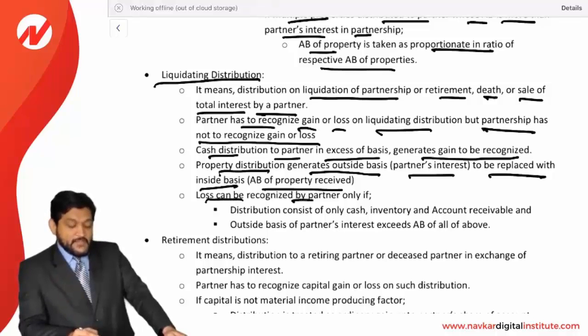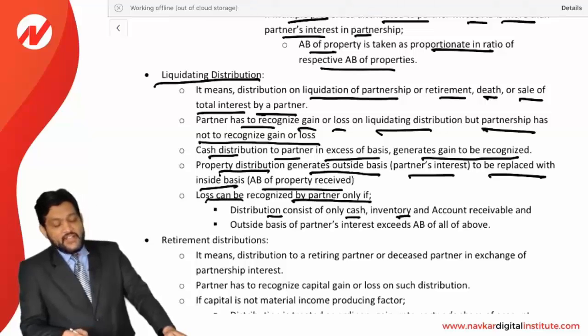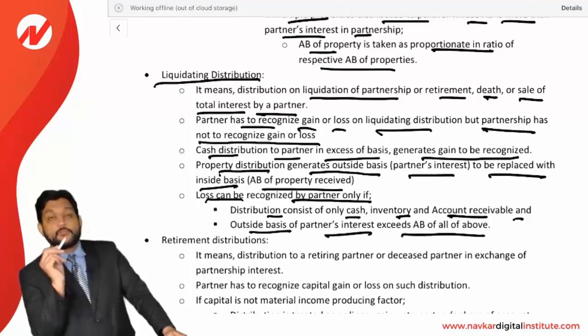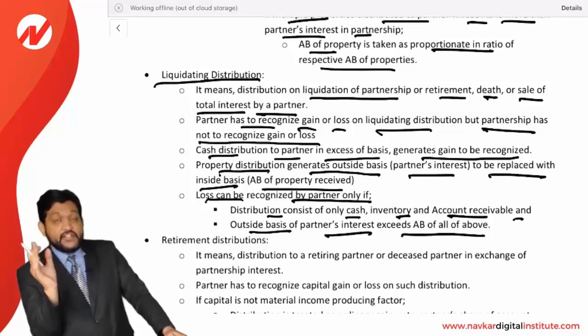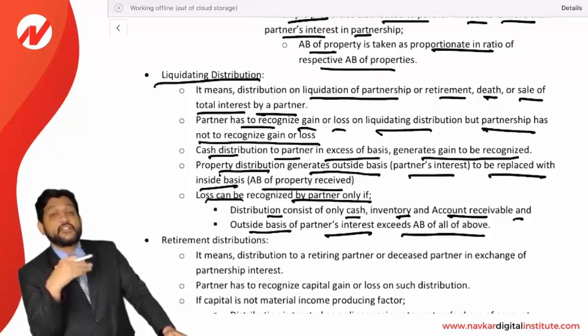Loss can be recognized by a partner only if the distribution consists of cash, inventory and account receivable, and the outside basis of the partner's interest exceeds the adjusted basis of all of the above. That means when you receive a distribution in the form of cash, inventory or account receivable in a liquidating distribution and your basis is more than the adjusted basis of all of this, it means you are receiving less distribution than your basis in the partnership. That will be considered as a loss.